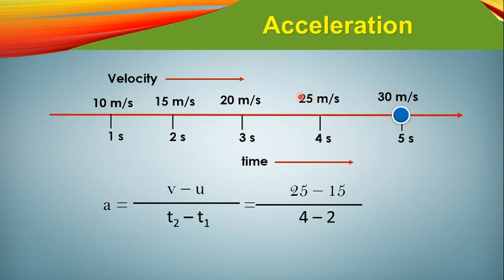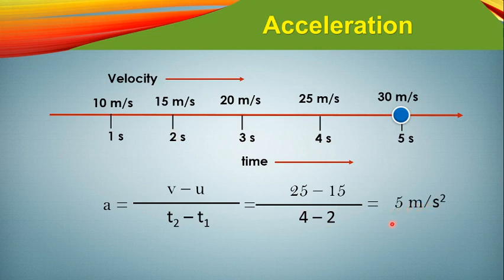You can see here 25 minus 15 meter per second, divided by time interval 4 minus 2. So that is what we have written, and the answer is 5 meter per second square.